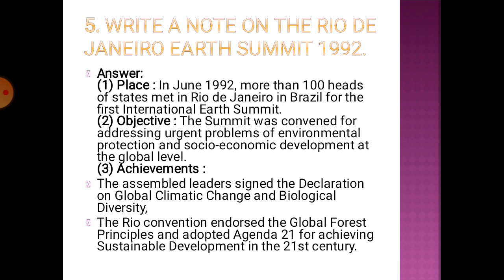The achievement: all the leaders were made to sign a declaration about global climatic changes and biological diversity. So this conference has given a lot of importance even at the global level. Global forest principles were developed, and they started adopting Agenda 21, which was implemented even at the local panchayat level. So this is about Rio de Janeiro and sustainable development in the 21st century.